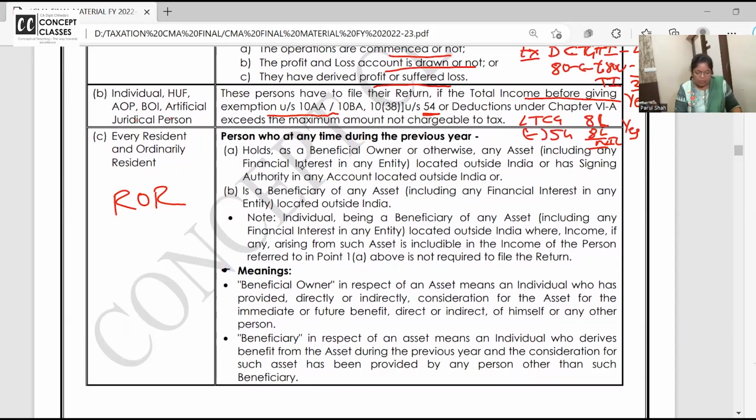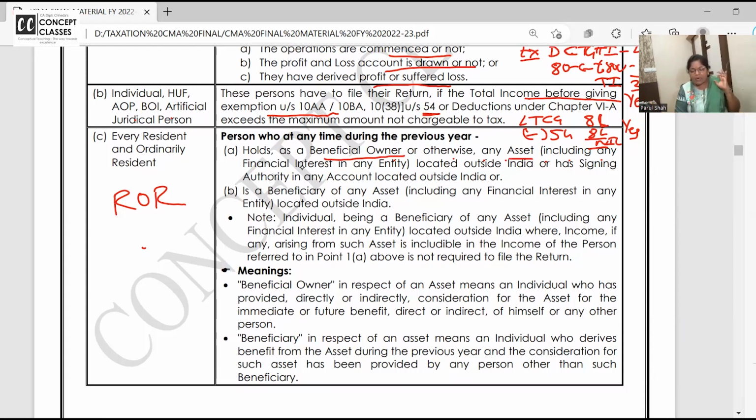So a person who at any time during the previous year holds as a beneficial owner or otherwise any asset including any financial interest located outside India or has a signing authority. Forget about what is your income.